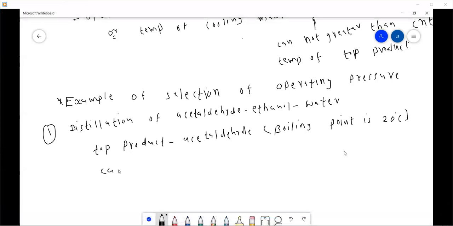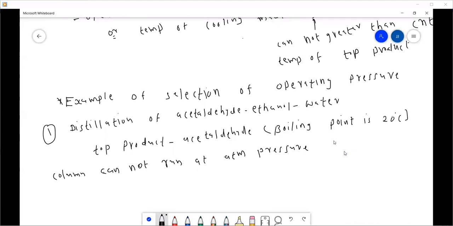This column cannot run at atmospheric pressure, right? Because acetaldehyde has a boiling point of 20 degrees centigrade, and the water temperature is 32 degrees centigrade.